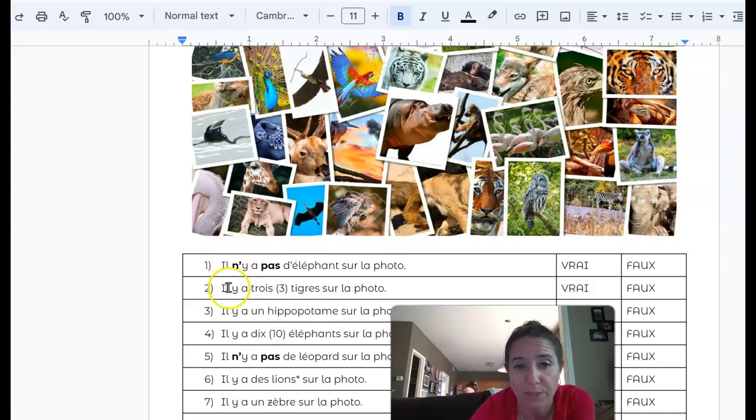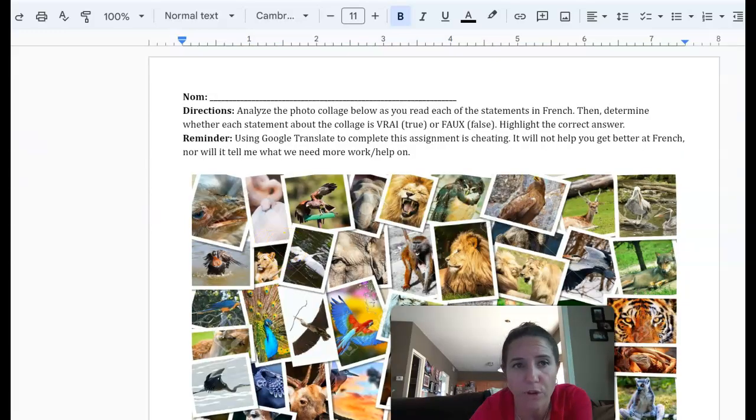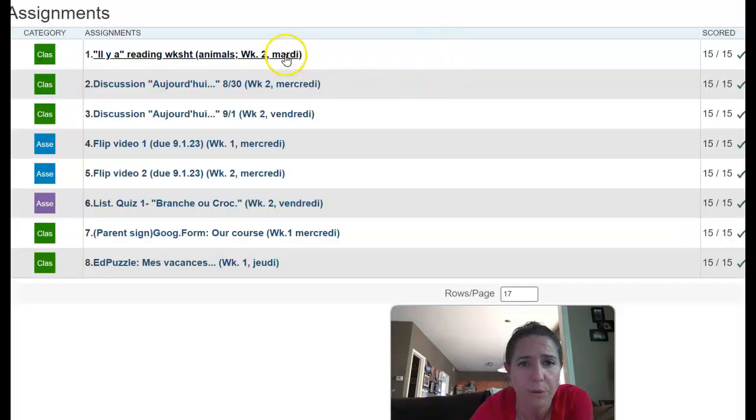So we're using the expressions il y a, there is or there are, and il n'y a pas, there is not, there are not. So using those expressions, do you see, are there 3 tigers? Are there not any elephants? So you're going to answer vrai ou faux for each of those. So that was mardi. Week 2, mercredi, we have our discussion as well as another flip video.